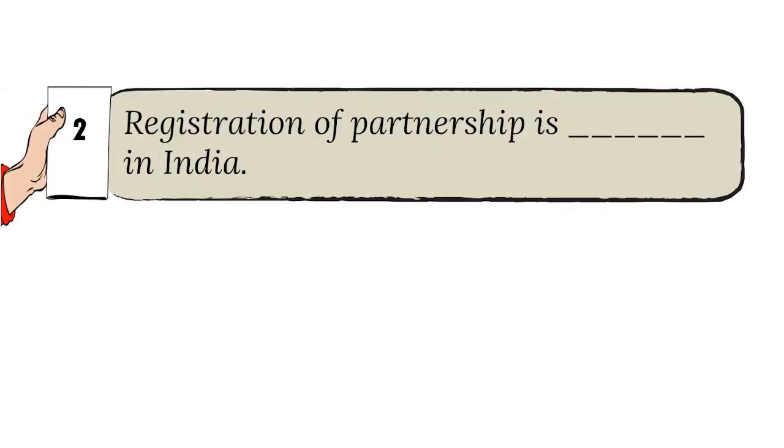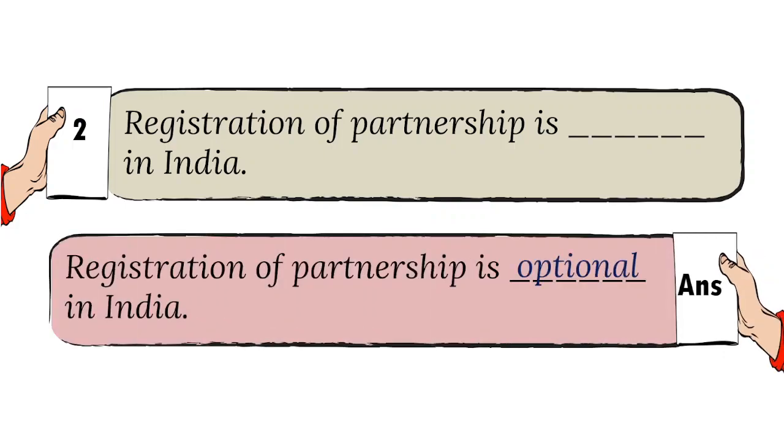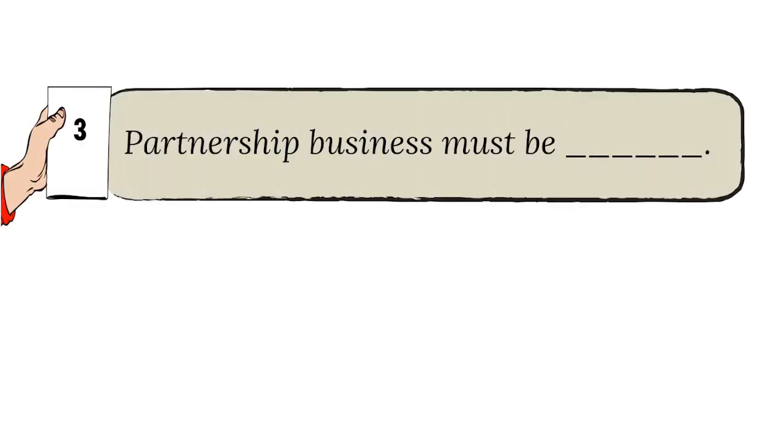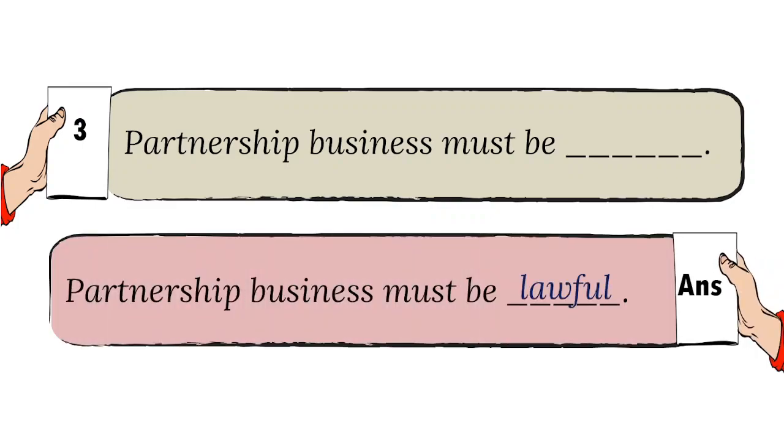Registration of partnership is dash in India. And the answer is optional. 3. Partnership business must be dash. And the answer is lawful.